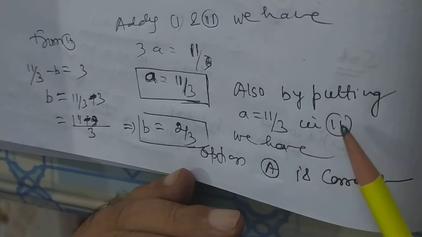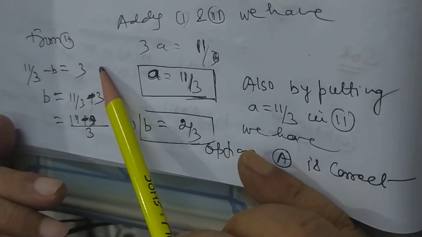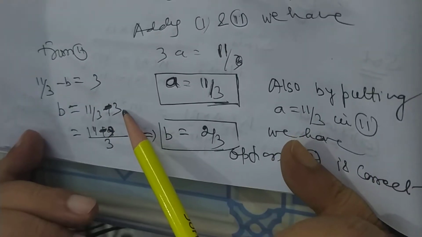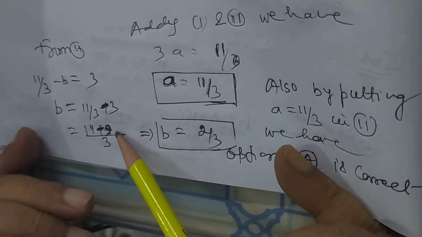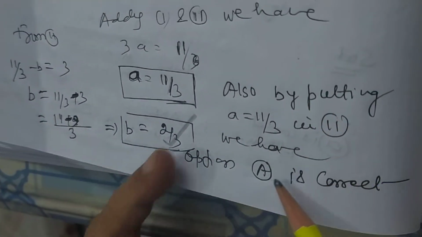Also by putting a is equal to 11 by 3 in the second, we have 11 by 3 minus b is equal to 3. b is equal to 11 by 3 minus 3, that is 11 minus 9 by 3, that is b is equal to 2 by 3. So option A is correct.